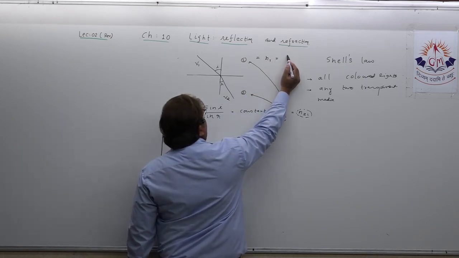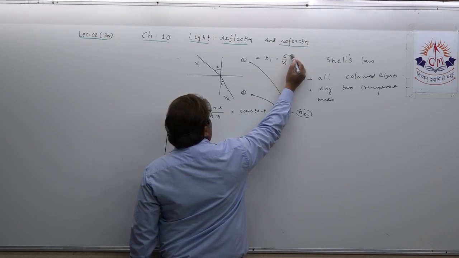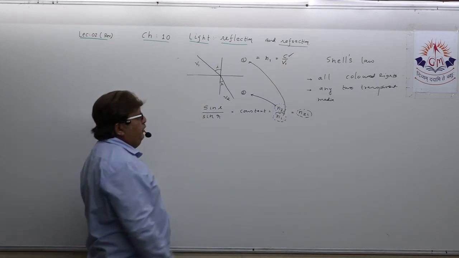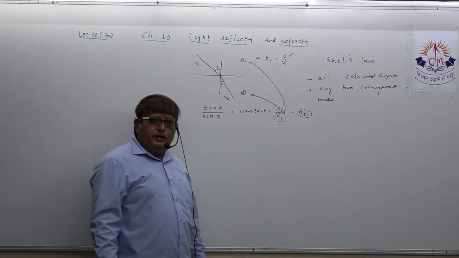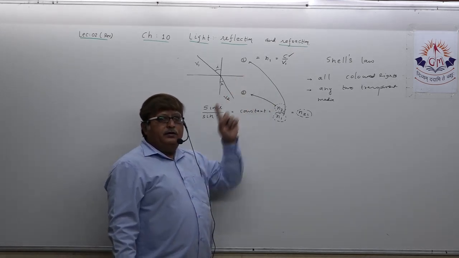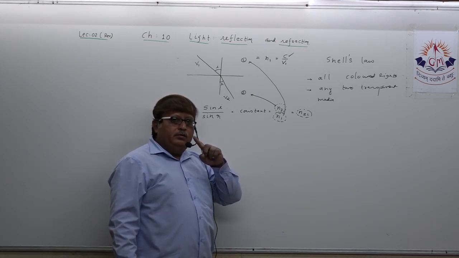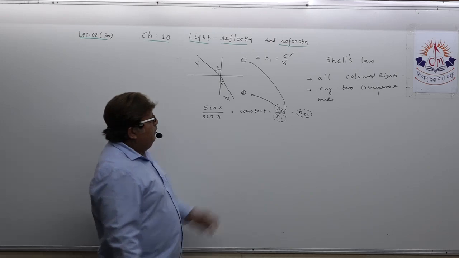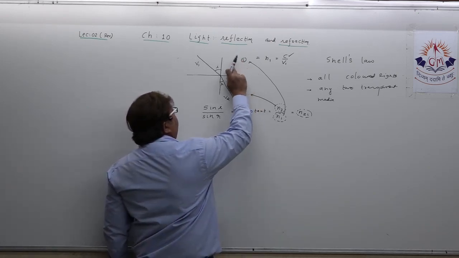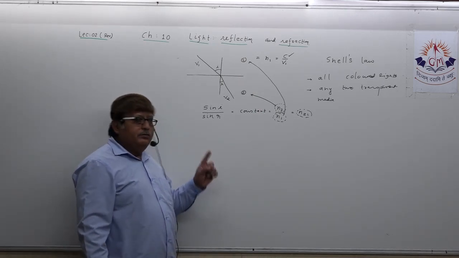So that is the ratio of c upon v1. What is c? Velocity of light in air. And v1 is the velocity of light in medium 1. That is the absolute refractive index of medium 1. Then